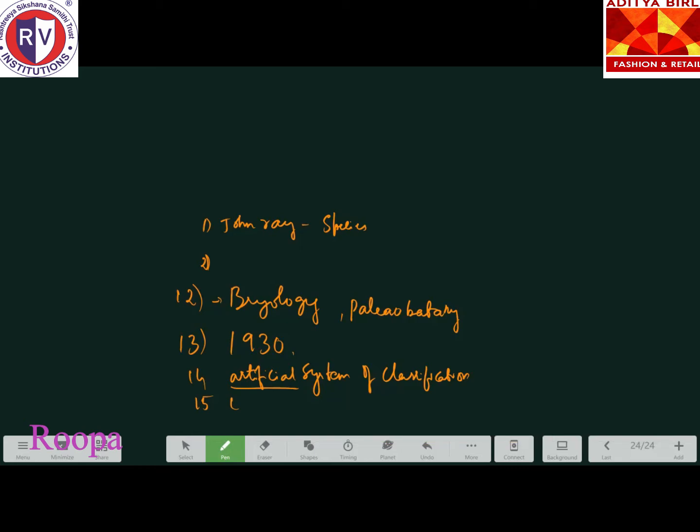Write down: evolution based on the inheritance of acquired characters was given by Lamarck. We'll move to the next question.